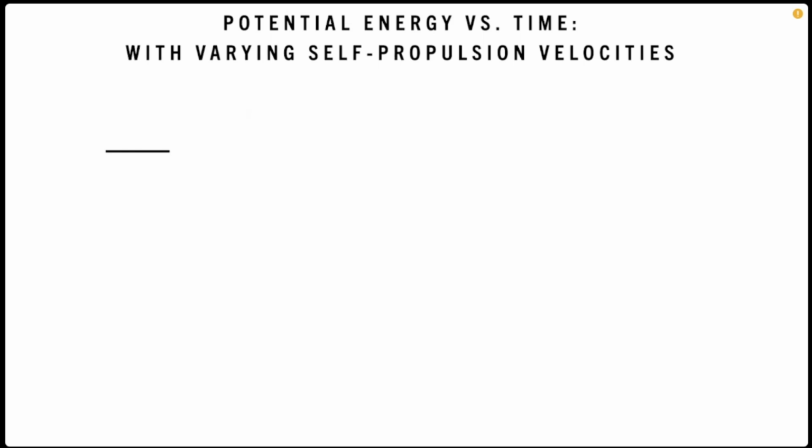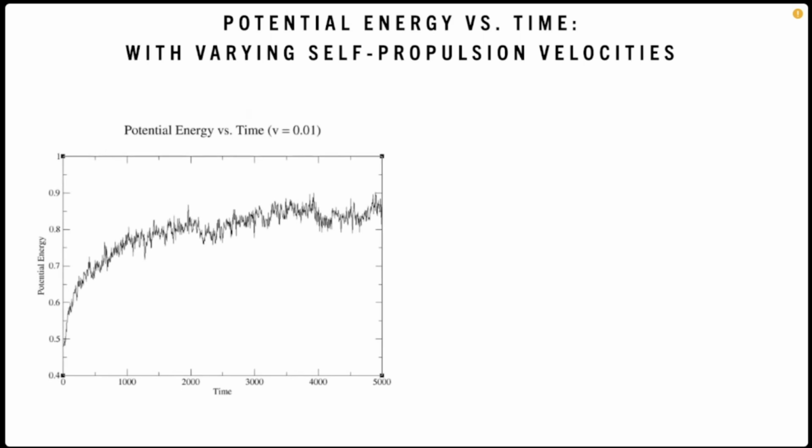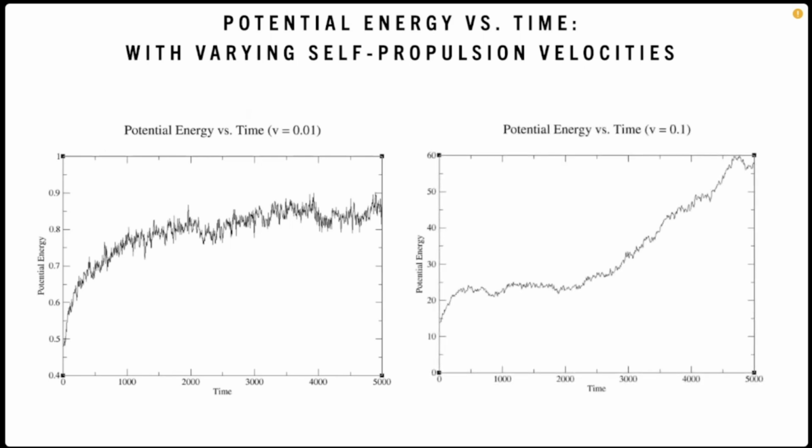With the packing fraction set constant to 0.5, the graph of the potential energy versus time was explored at varying self-propulsion velocities. The first graph, having a self-propulsion velocity of 0.01, exhibits the expected shape, starting to reach a plateau as the simulation concludes. As for the velocity of 0.1, there are visible jumps, with one small one around 1,000 and a larger one after the 3,000 region. This shows that the particles are still colliding, so things are still happening in the simulation.